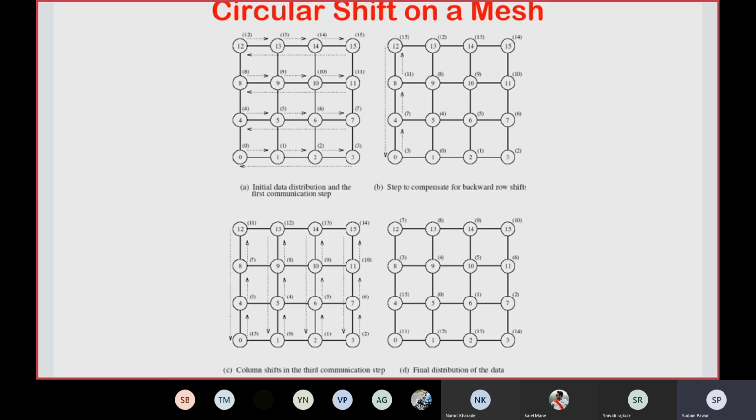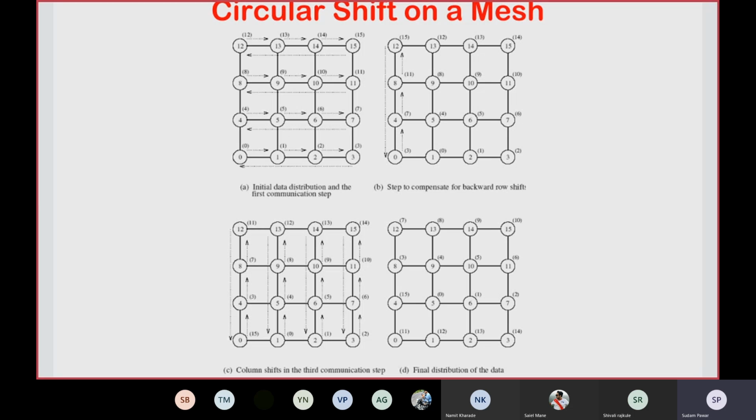In this way the first step of data distribution is completed. This is also called the data distribution in the first communication step, represented in diagram A.